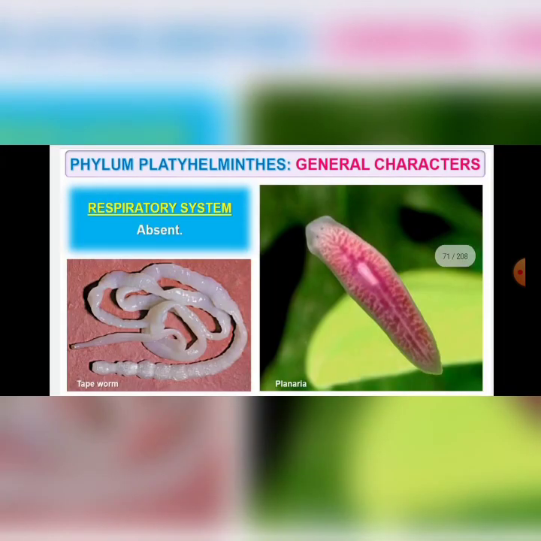Next is the respiratory system. Here the respiratory organ is absent. The gas exchange occurs by diffusion of gases through the general body surface. Why? Because when the overall surface area can fulfill the requirements of its volume, then there is no requirement of a respiratory or excretory system. Clear? So here in platyhelminthes, the body is leaf-like. So there is surface area, but volume is less.